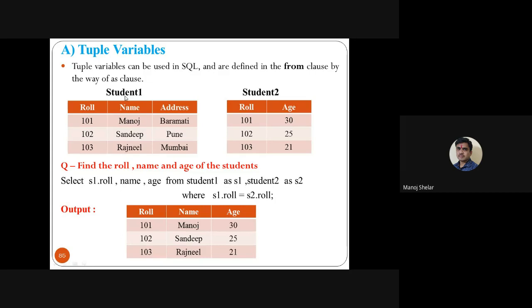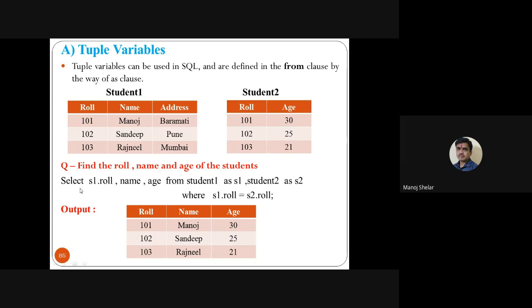So, a simple example: table Student 1 and table Student 2. A simple query: find the roll number, name and age of the student. Roll number is available in the first table, name is available in the first table, and age is available in the second table.